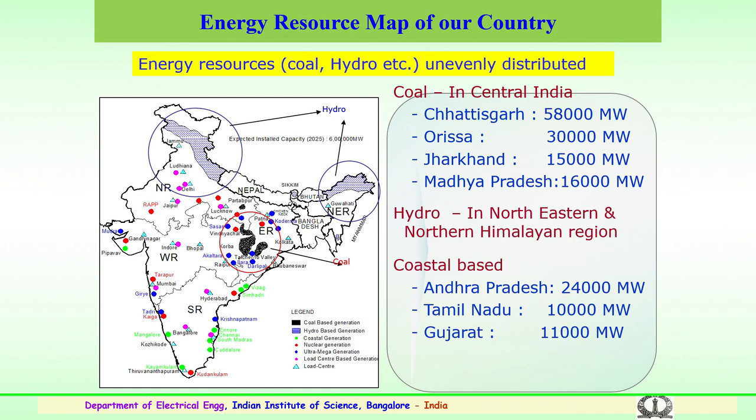We can look into the map and see that all the resources are unevenly distributed across the country. So, the generation is limited to an area, maybe thermal, maybe hydroelectric, maybe nuclear. This generated power is to be transmitted to far off distances, from one region or one place to places which are very far away. So, for this we require transmission, which is a very important component after the generation.